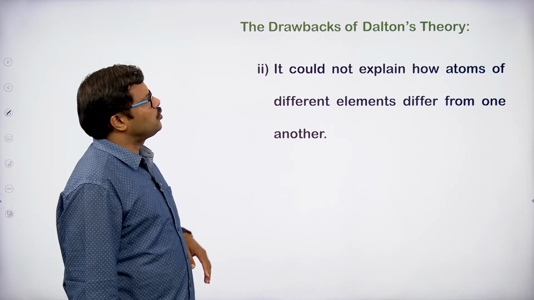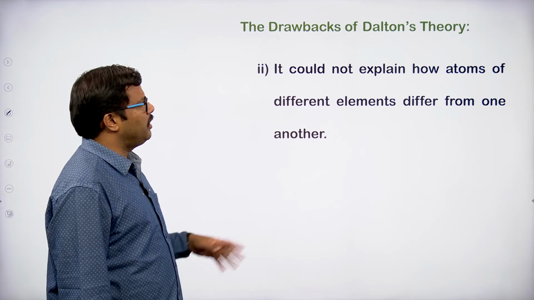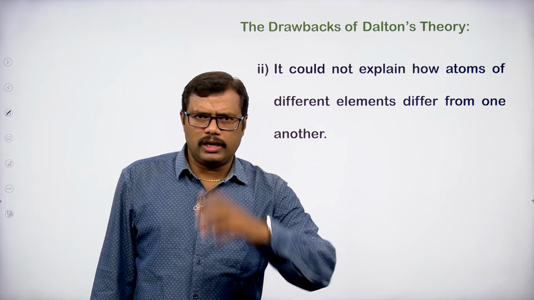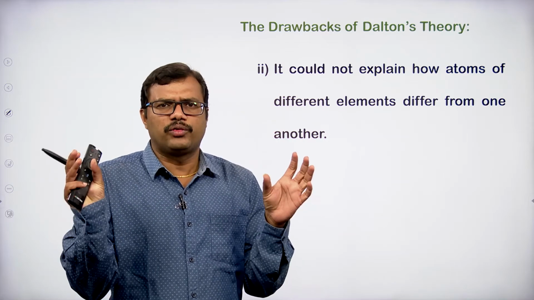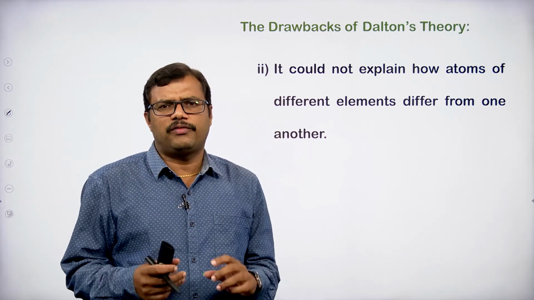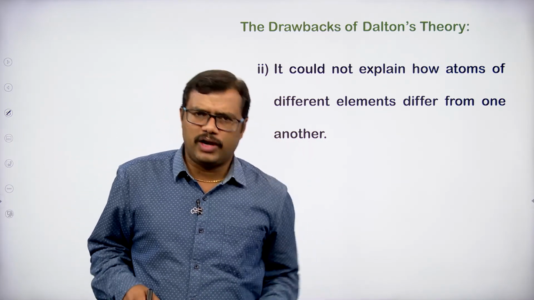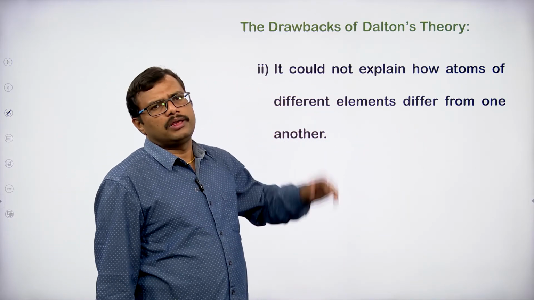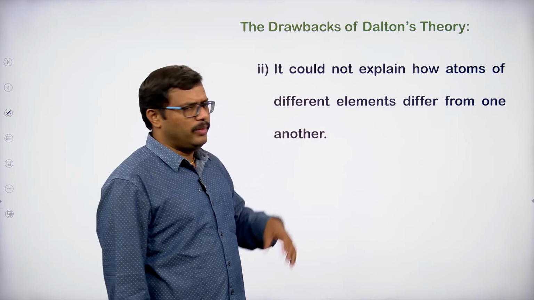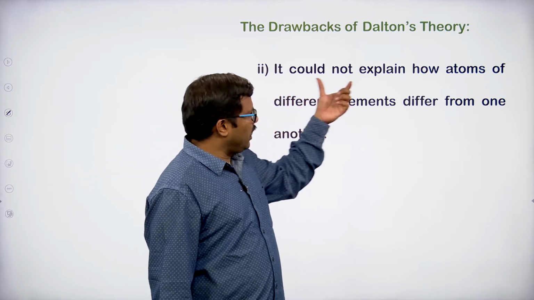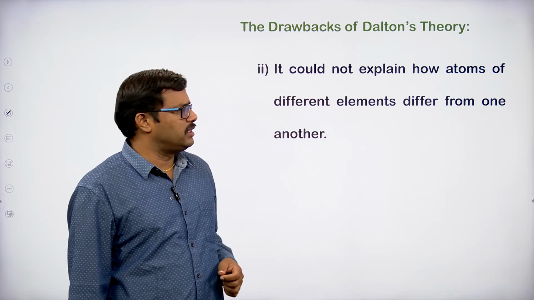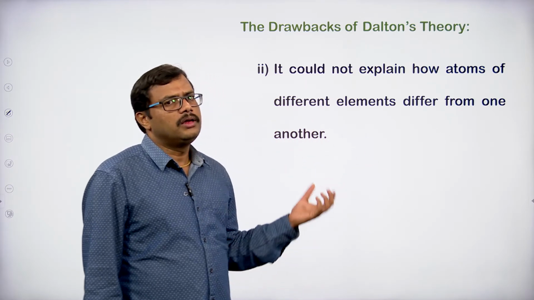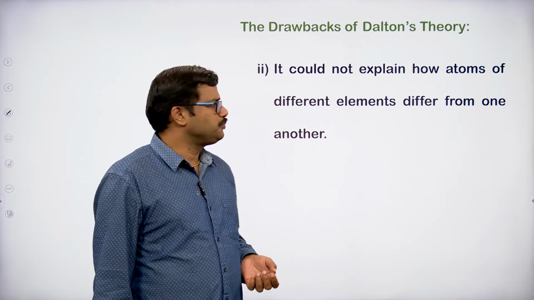And it could not explain how atoms of different elements differ from one another. If you take a hydrogen atom and an oxygen atom, in which respect are these two atoms different from each other? That concept was not clearly explained by John Dalton's atomic theory. So it could not explain how atoms of different elements differ from one another.